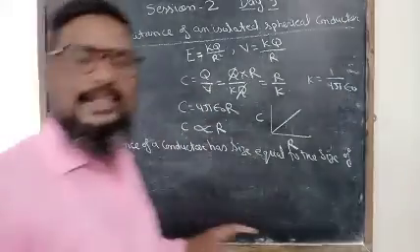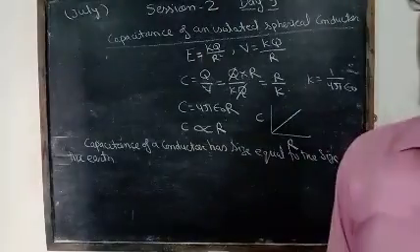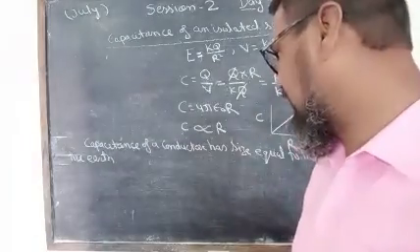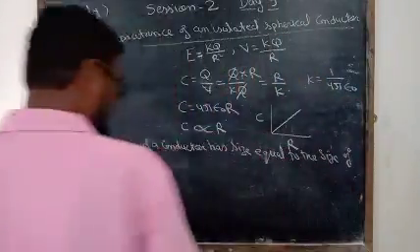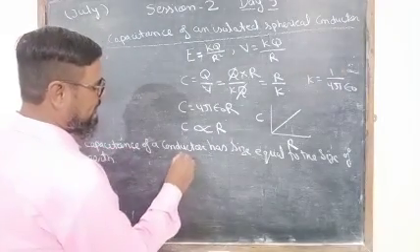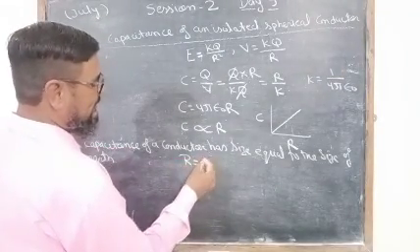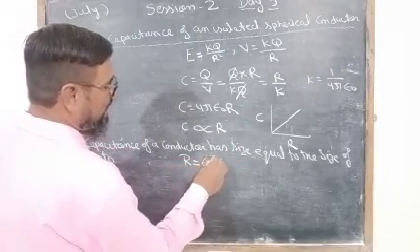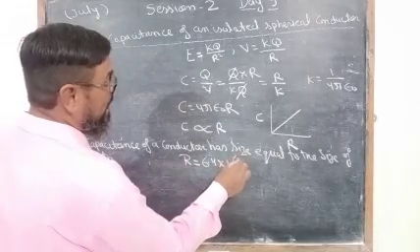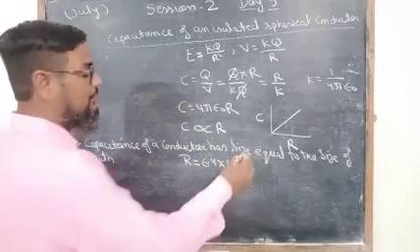If we consider a conductor with size equal to the size of the earth, the radius of the conductor we consider as 6.4 into 10 raised to the power 6 meter.